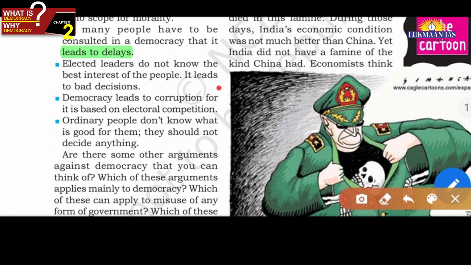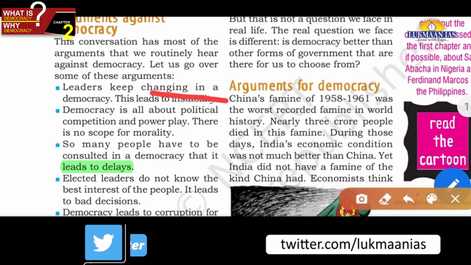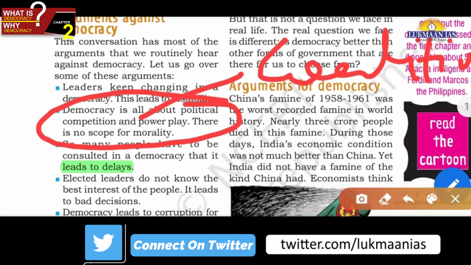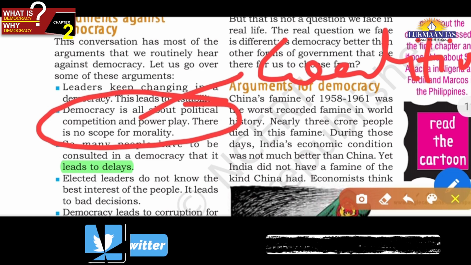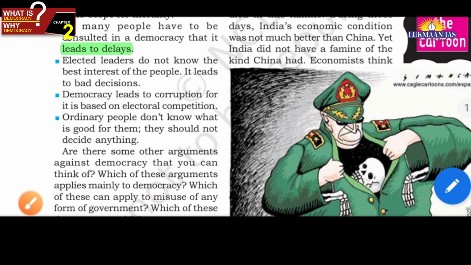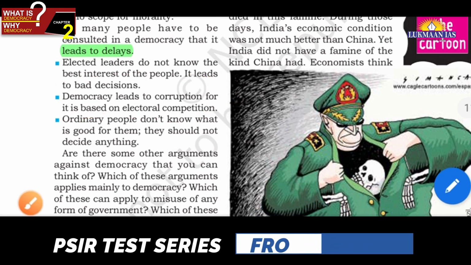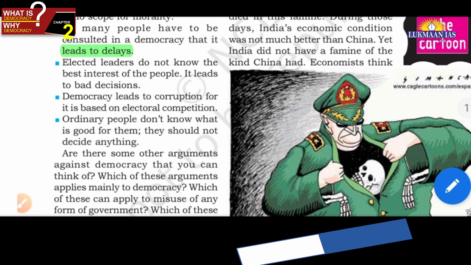Now, democracy leads to corruption as it is based on electoral competition. So this is one point that we discussed. In fact, the previous point that we discussed, power politics and power play, can be substantiated by the coalition type era, when horse trading was there. And the electoral politics corruption that I was speaking of in that point, we can see that electoral politics in India is a major cause of corruption. Okay, I hope you got my point.